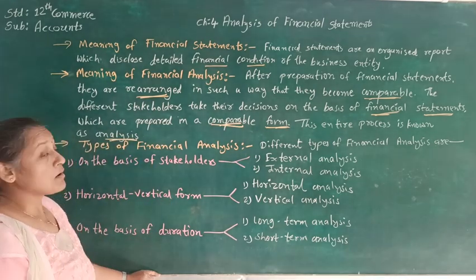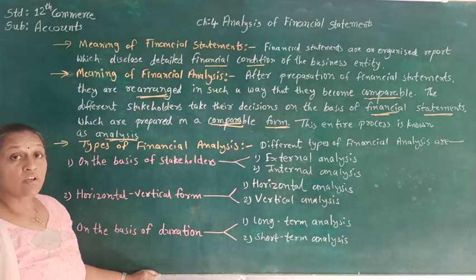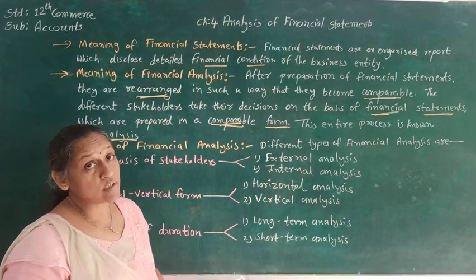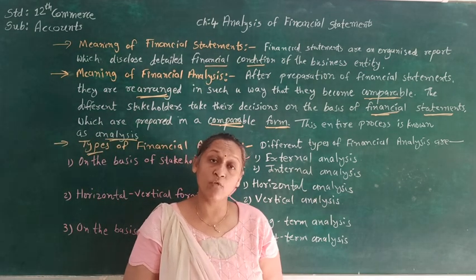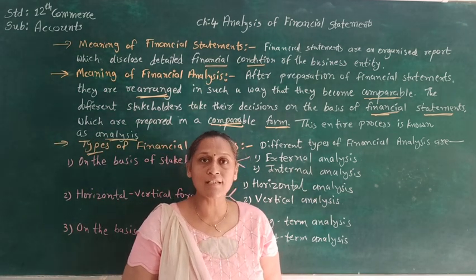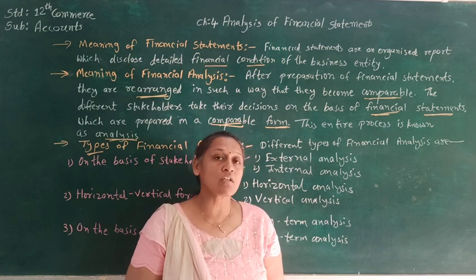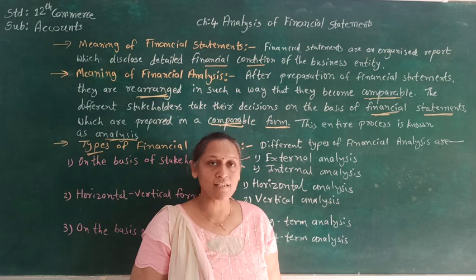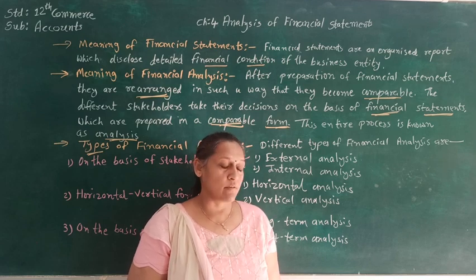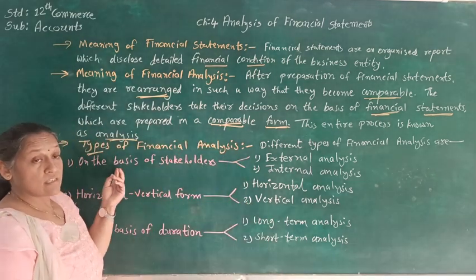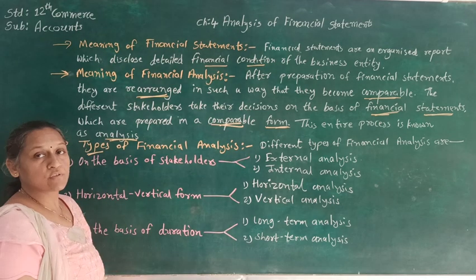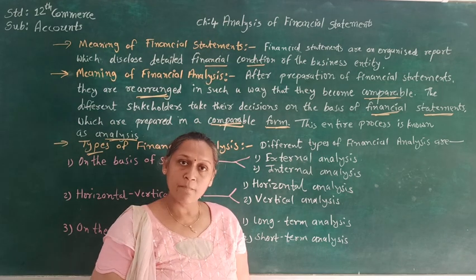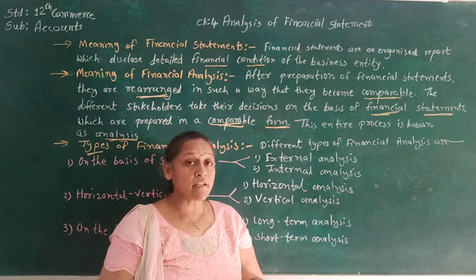So now from the above definition we can again know the types of financial analysis. As we know, there are different people who are going to see the financial statement. There are different users of financial statement. So that again they are going to see the analysis of the financial statement. So here that is on the basis of stakeholder. Stakeholder means the people who are interested in the company. So that is again divided into 2 categories.